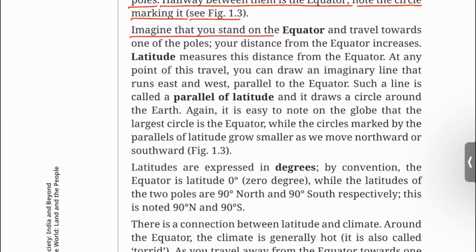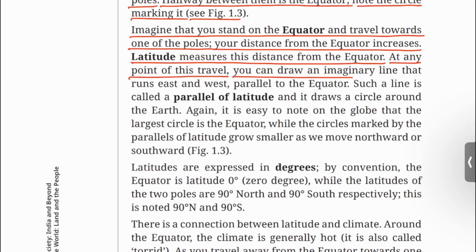Imagine that you stand on the equator and travel toward one of the poles. Your distance from the equator increases. Latitude measures this distance from the equator. At any point of this travel, you can draw an imaginary line that runs east and west, parallel to the equator. Such a line is called a parallel of latitude and it draws a circle around the earth.